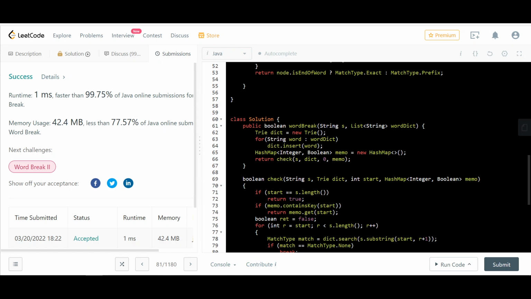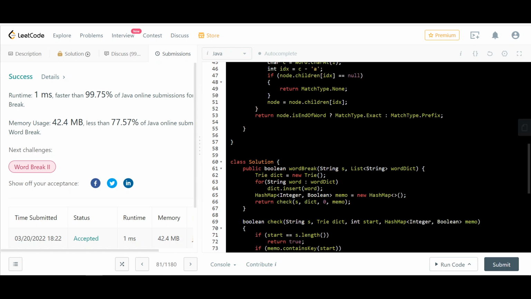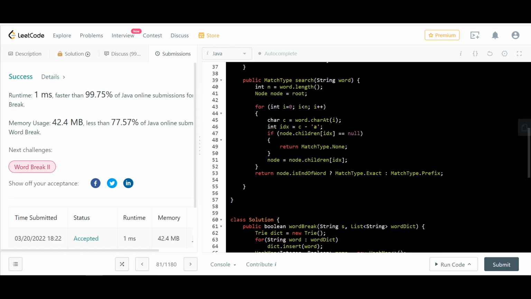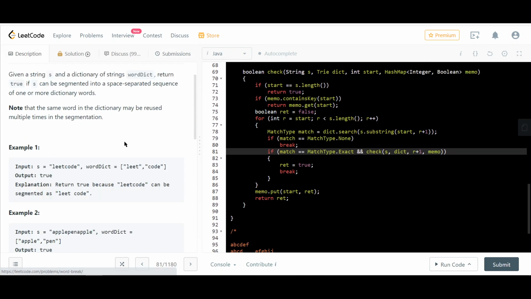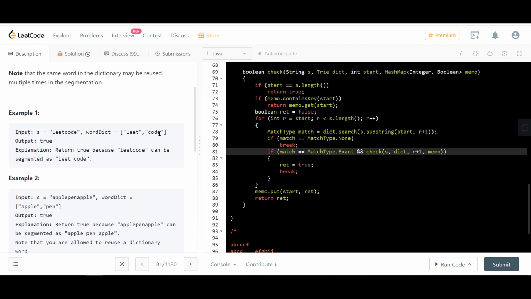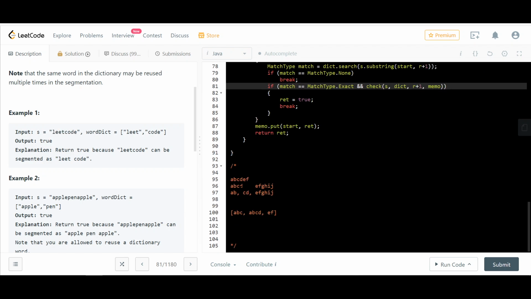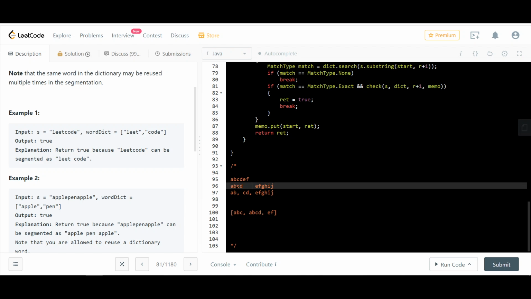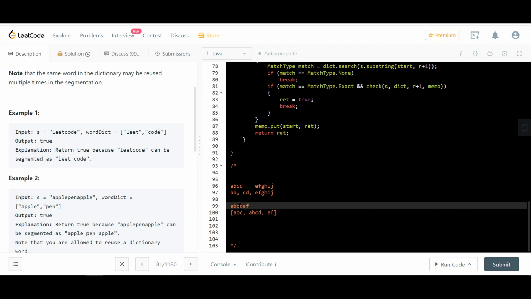All right, so we learned about using try, and after we learned about try, it was quite straightforward that we go through this to look for matches, and once we find a match, we look for a match from there on and so on. We also talked about how even if you find a match, you still have to look for further cases, because like here ABC was a match, but then DEF wasn't. But if you look, ABCD and EF can be a further match, so we handle that as well.